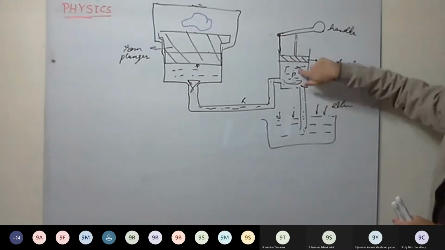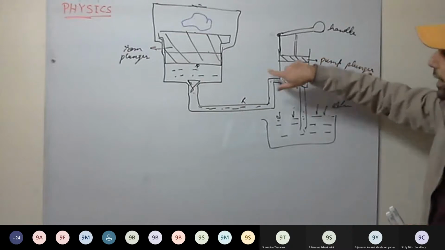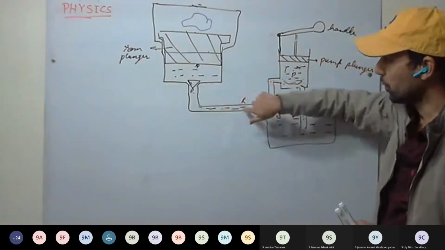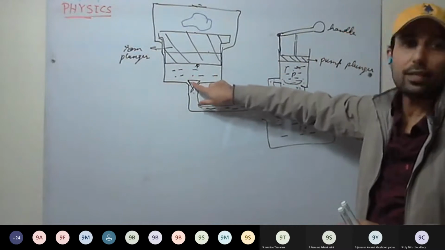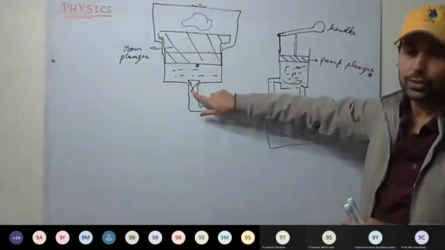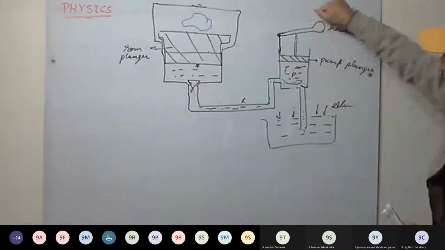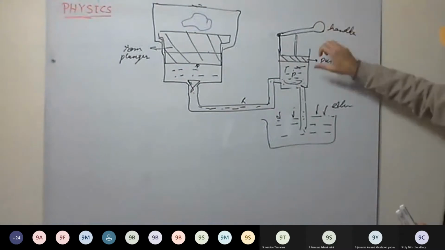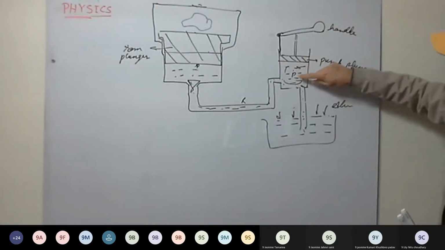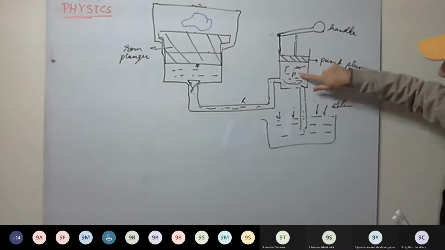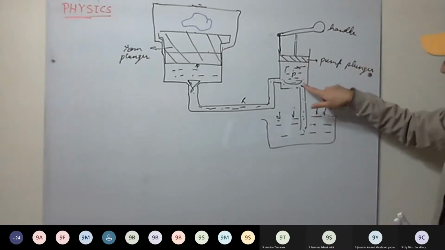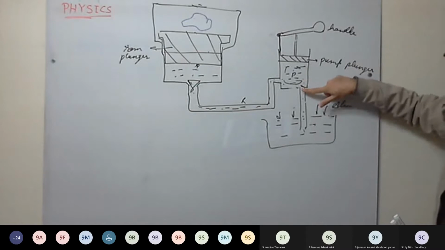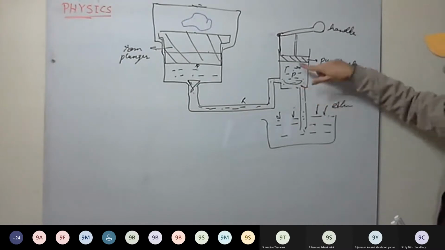So liquid gets sucked in, okay? And liquid from this cylinder doesn't move because here there will be more pressure as compared to here. So this valve gets closed, okay? Now, next, as I press it, liquid gets compressed here. Pressure increases. As pressure increases, here there will be more pressure as compared to the pressure here in the tub, okay? And this closes. The valve closes.